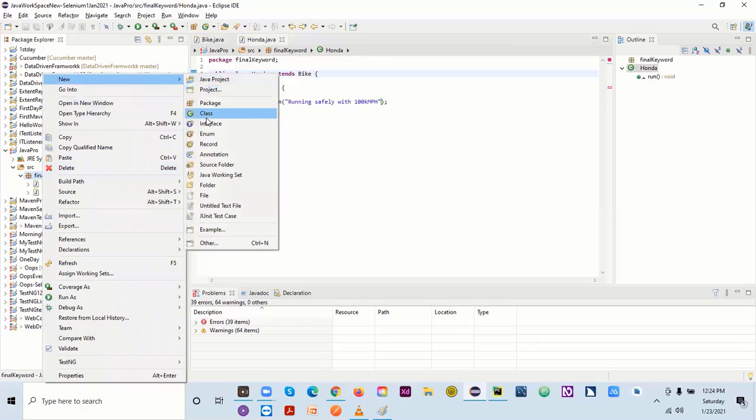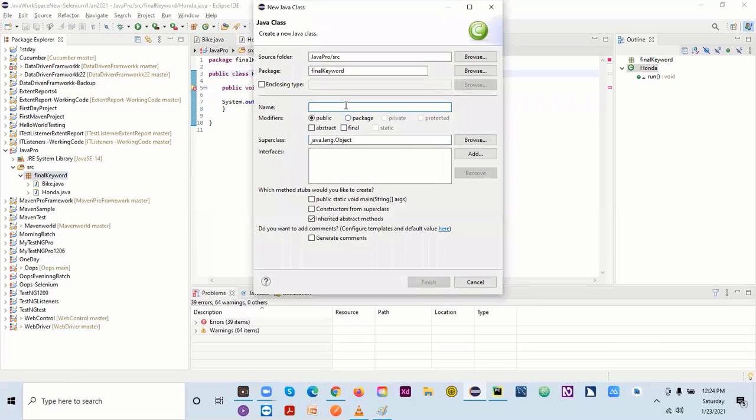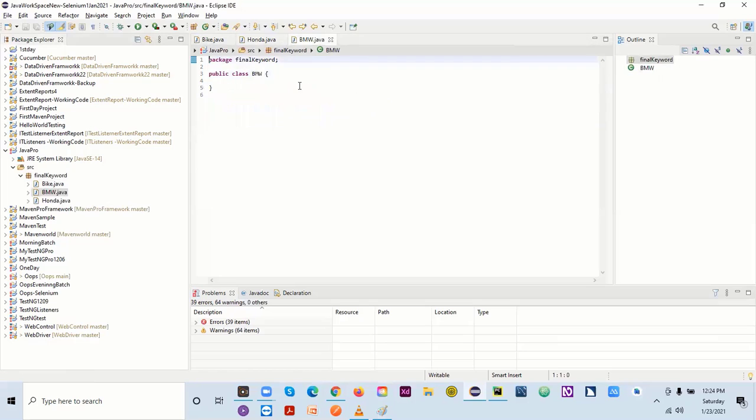Let's say there's one more class. Let me come here. If I have one more class, give it any name, like BMW or something, right? So BMW is also a part of bike, and Honda is part of bike, and this will also have some different limit, right?